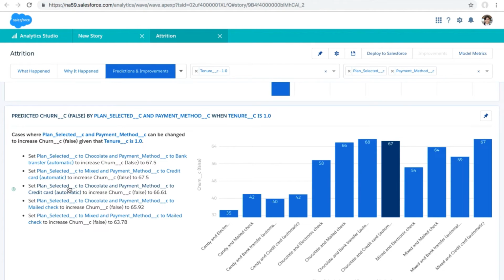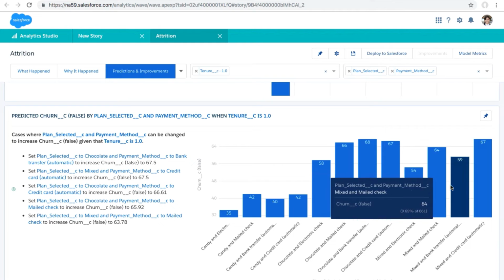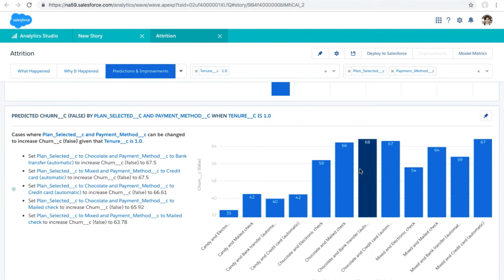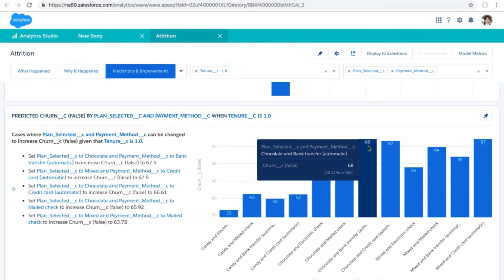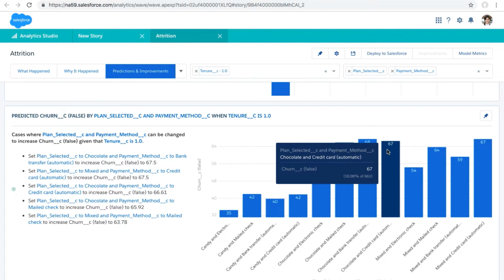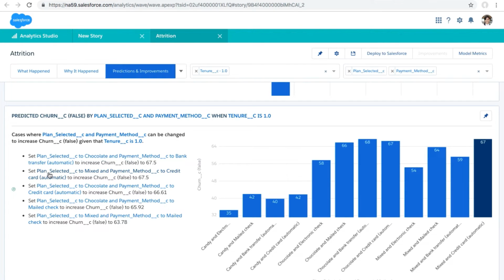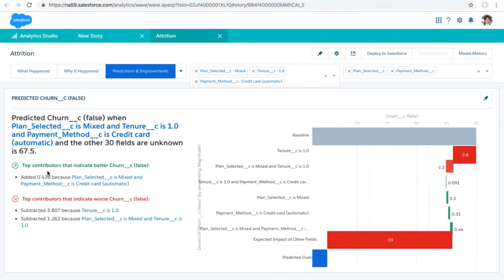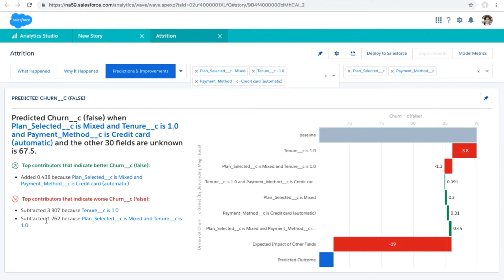So this is so powerful, Ivory, because when we built our prediction using Prediction Builder, it gave us a specific prediction on the record level, which we could roll out to our users as they're engaging in sales and service with individual customers. So that was very useful for that need as we were defining requirements. But this is really useful for giving us actionable steps to take as an organization.